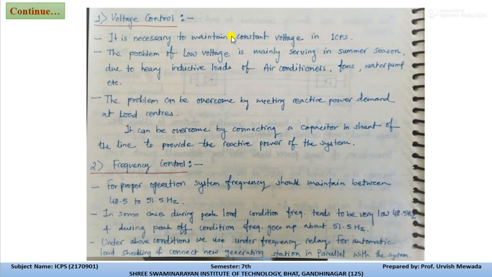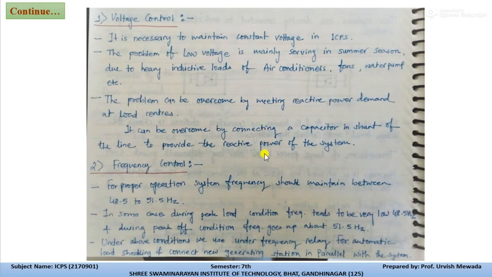Suppose a local generating station is connected with the interconnected power system. For the interconnection, the terminal voltage of all the generating stations must be the same. So the first problem we face due to interconnection is voltage control.